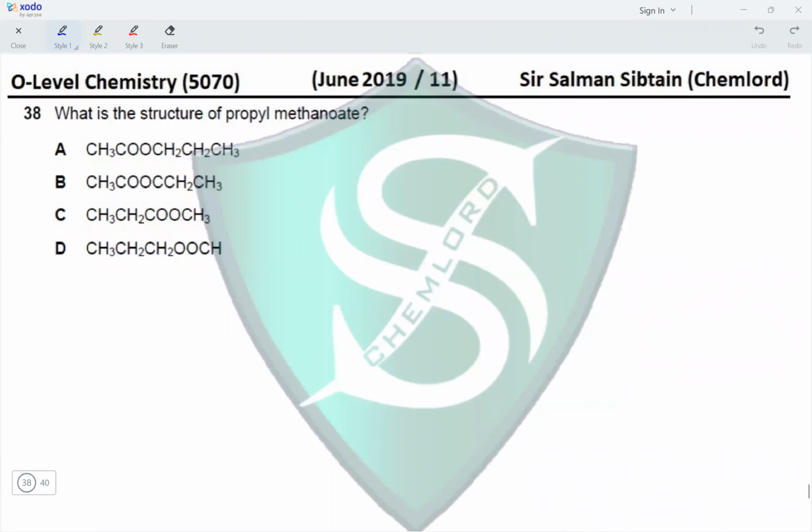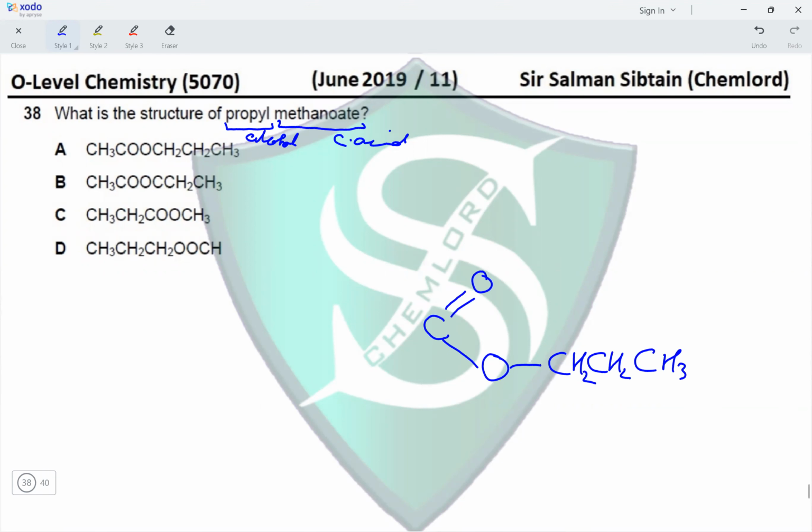Question 38. What is the structure of propyl methanoate? Okay, so in naming esters, we know that the first part comes from the alcohol and the last part comes from the carboxylic acid. So propyl means a 3 carbon alcohol. So CH3, CH2, CH2. This is propyl. This will be bonded to oxygen, which will be bonded to C double bond O, and it is called methanoate. So this carbon will be the only carbon, leaving the last bond to be formed with hydrogen. So let's write the condensed formula for this.